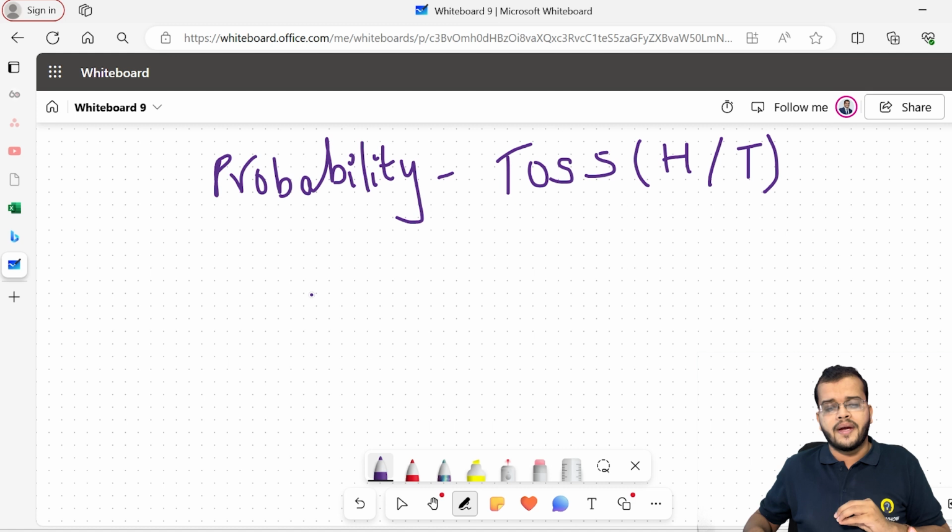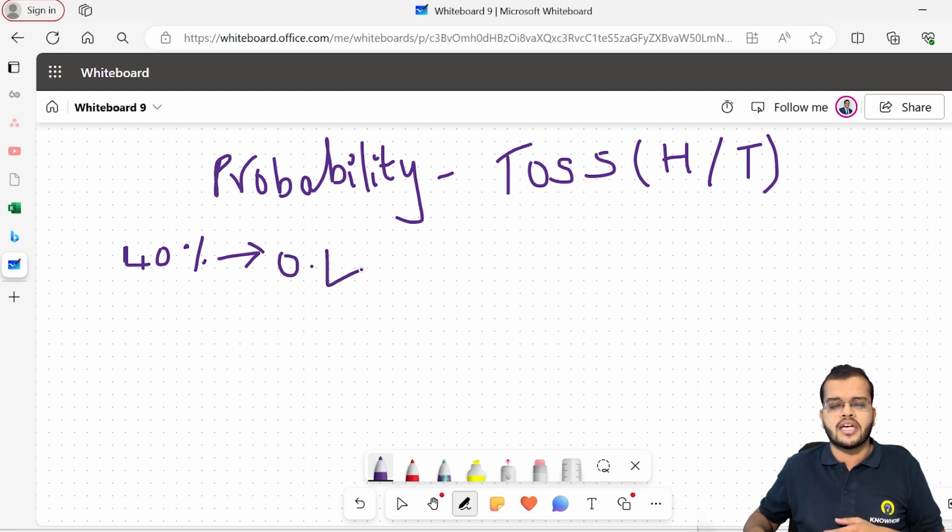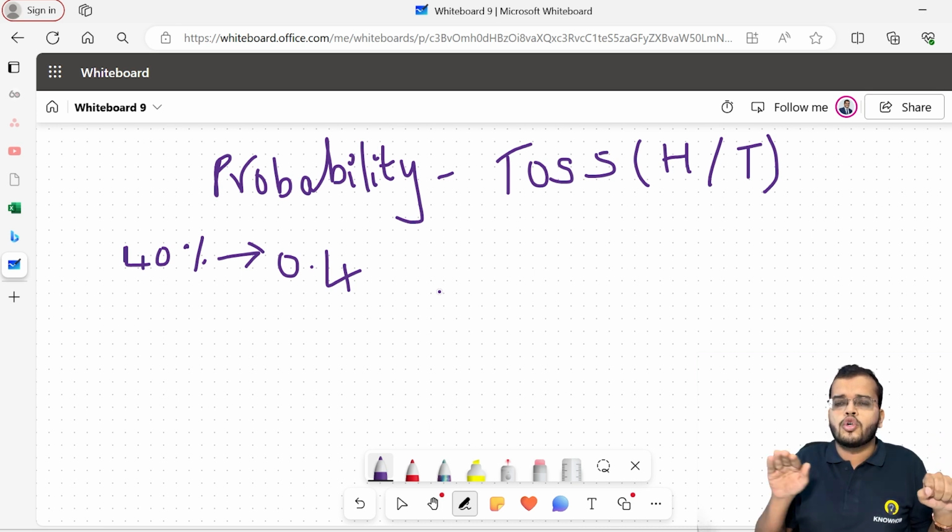In the same way, we even talk about probability in numbers also. If I talk to you about something like 40%, instead of writing 40%, we might also write it as 0.4. Now, in the mathematics part, probability starts from 0 and goes up to 1.